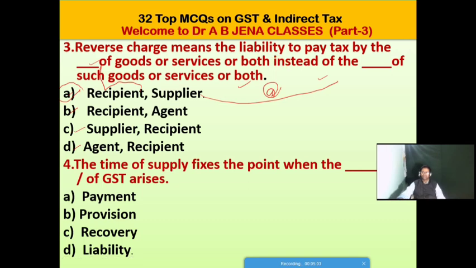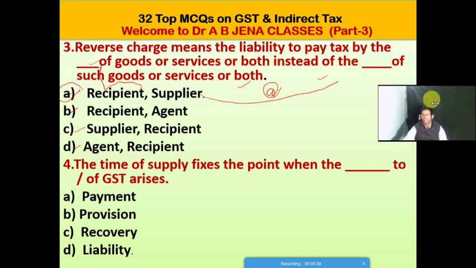Next MCQ: the time of supply fixes the point when the dash to GST arises. A, payment; B, provision; C, recovery; D, liability. Friends, D is the right option for this MCQ. The time of supply fixes the point when the liability to GST arises.